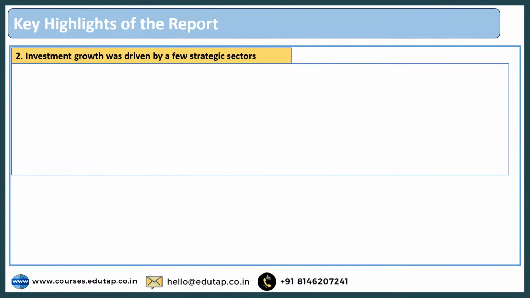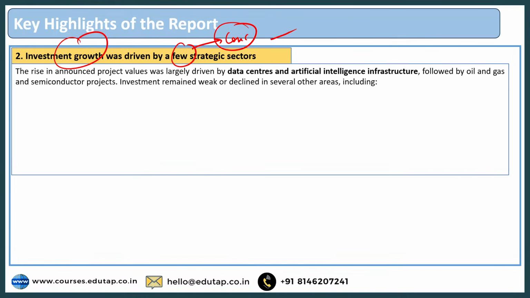Now let us move on to the second point. The second point is regarding investment growth being driven by few strategic sectors. Now this is also reflecting what? It is reflecting the concentration of investment growth in few sectors only. For example, the report says that the rise in announced project values was largely driven by data centers and artificial intelligence infrastructure, because this is an area where the investments have been increasing because of the high innovation, and it is a new type of technology.